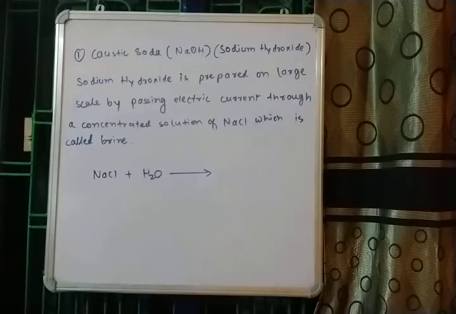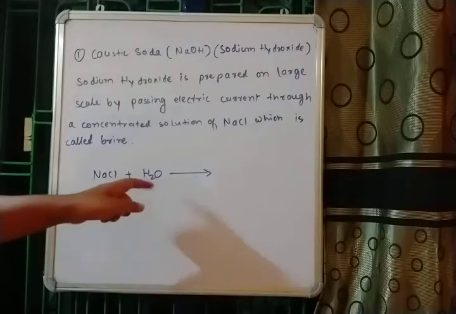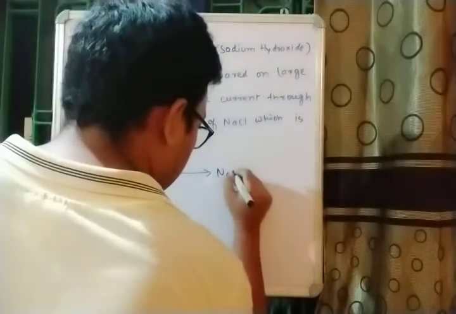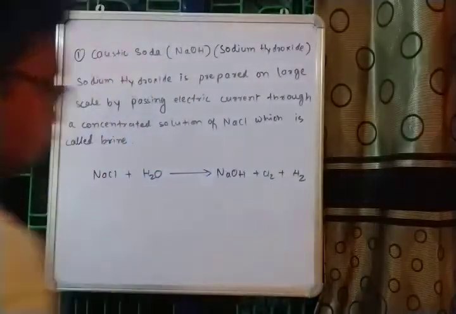H2O is there because we have made a brine solution, that means an extra amount of NaCl dissolved in a small amount of water. So we have written water over here, and this will give us NaOH plus Cl2 plus H2.